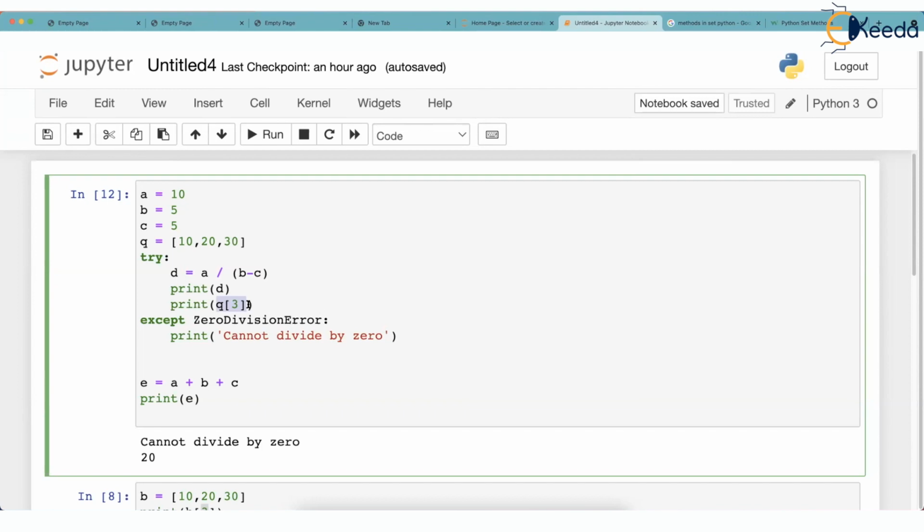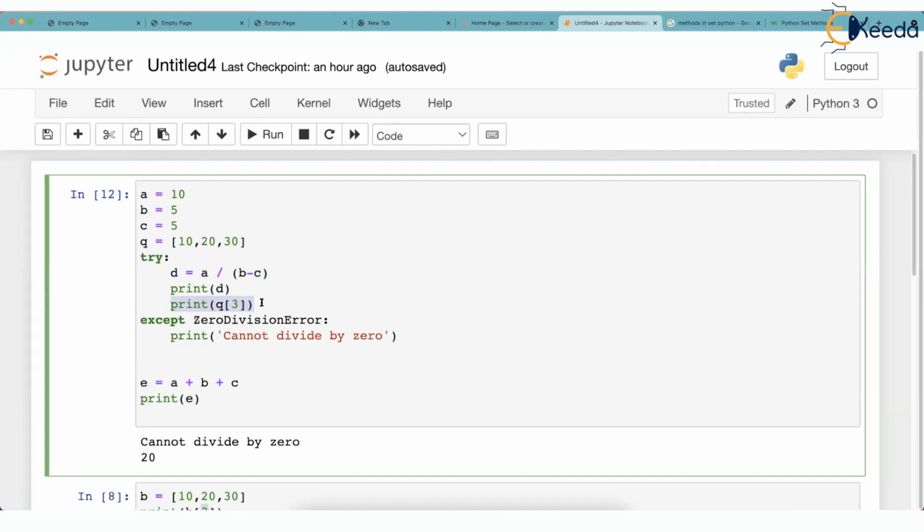Yeah, this is an index error. But will we reach this? No way, we will not reach this, because you have written this in try block. Please try to understand. And this line itself is division by 0. So this line itself will cause an exception. Then these two lines written below, print d and print q3, will not run. Directly from here, the control will jump to this exception handler block. It will print cannot divide by 0, and it will make e as 20 and print e.